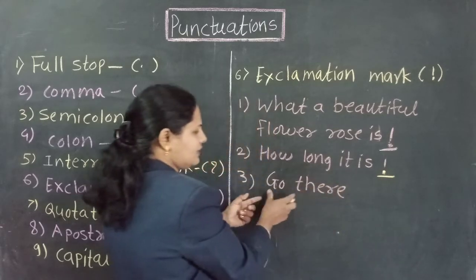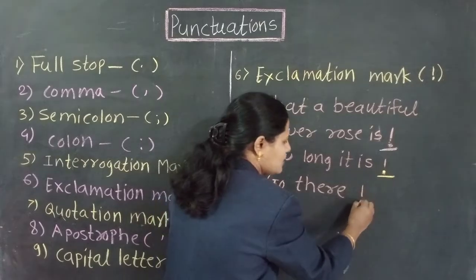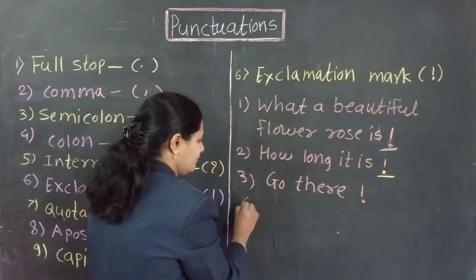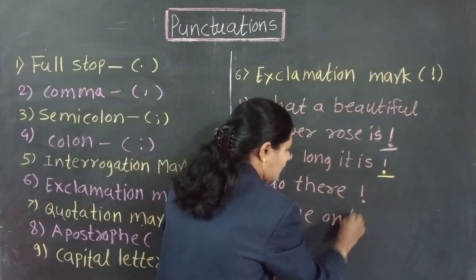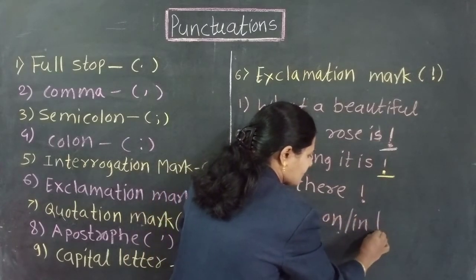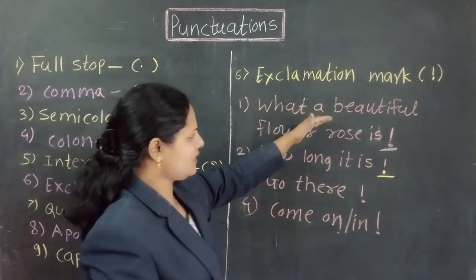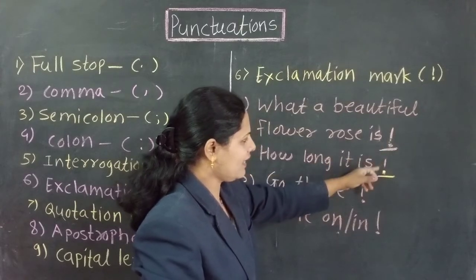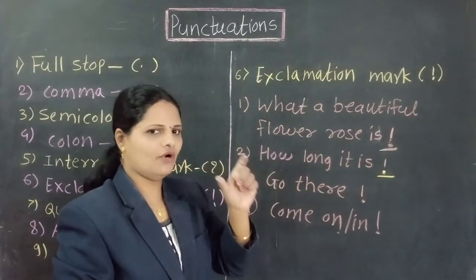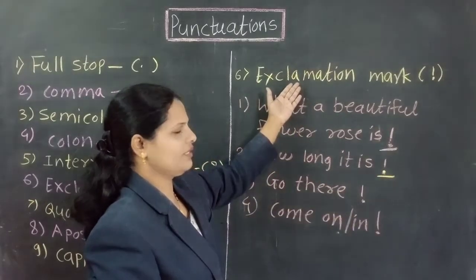This is the order, but this is a short order. After the short order we use exclamatory sign. Come on or come in. This is also a short order. After any exclamatory sentence, as well as after a short order, we use this exclamatory mark or exclamatory sign.